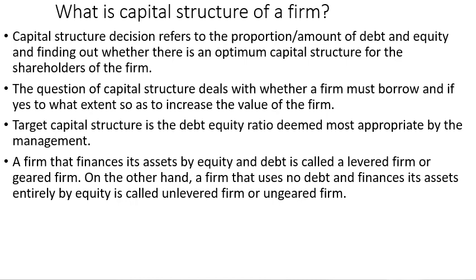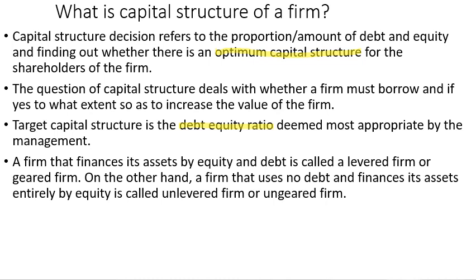So what is capital structure of the firm? The capital structure decision refers to the proportion of debt and equity and finding out whether there is an optimum capital structure for the shareholders of the firm. So here the keyword will be the optimum capital structure. The question of capital structure deals with whether a firm must borrow, and if yes, to what extent, so as to increase the value of the firm. Mainly the capital structure is the debt equity ratio. How much debt, how much equity, and how to decide that, and whether that decision will be perfect or optimum. That is mainly the working of capital structure.